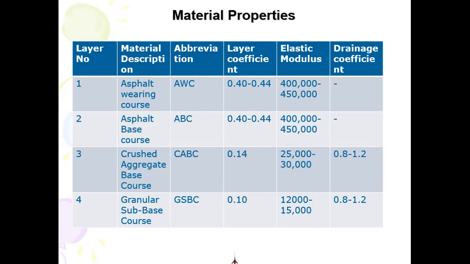The drainage coefficient for the crushed aggregate base course and granular sub-base course normally ranges from 80% to 120%. If you have very good drainage, and waters are drained out in a couple of seconds once the rain stops, then we can take this as 120%.